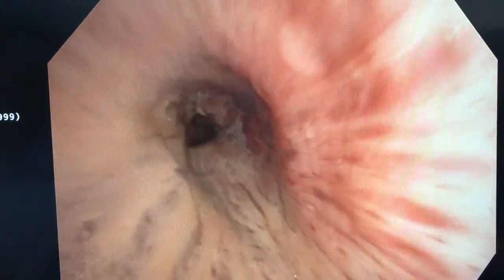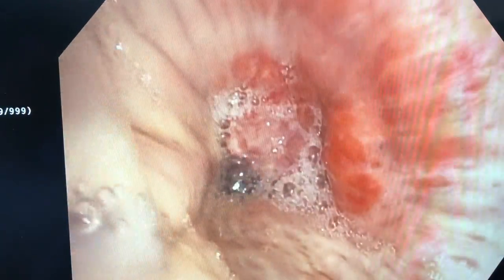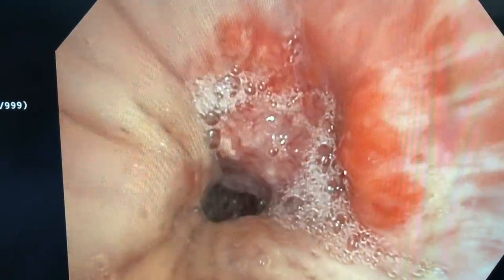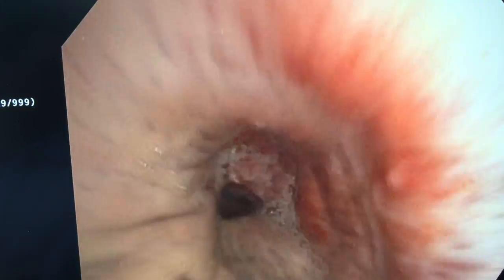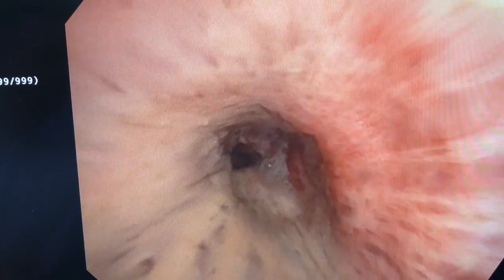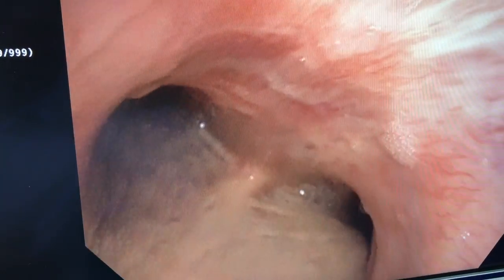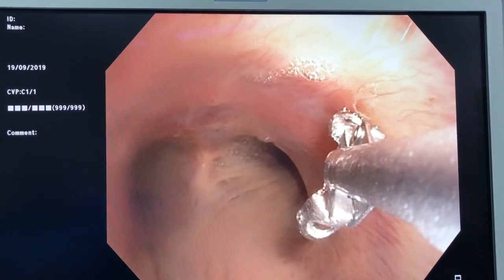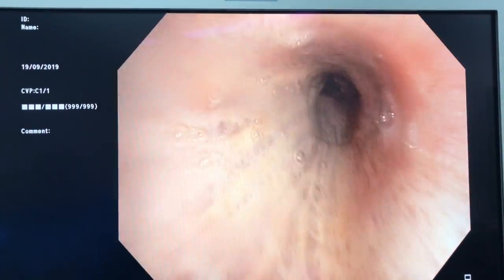You can see a bit of abnormality at the left main bronchus there, but in the distance we can see clear evidence of tumour. There's endobronchial tumour there. It looks quite vascular and quite likely to have caused some bleeding and haemoptysis. We can see aeration to the lower lobe, but we can't see into the upper lobe at all. So we can perform an endobronchial biopsy of this. We'll get the biopsy forceps into position, just test them, and now we can go back to the tumour.